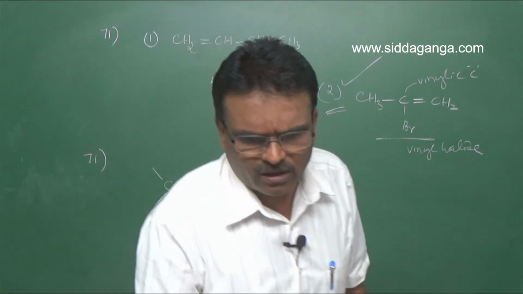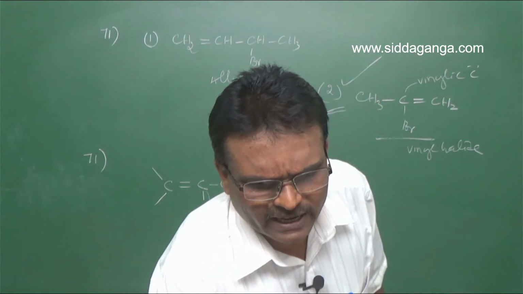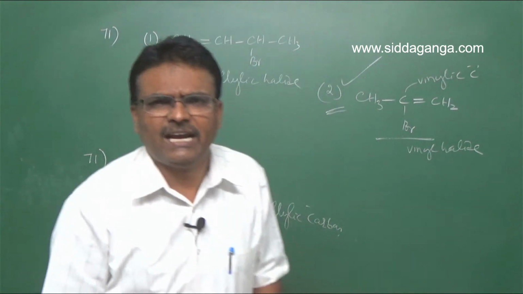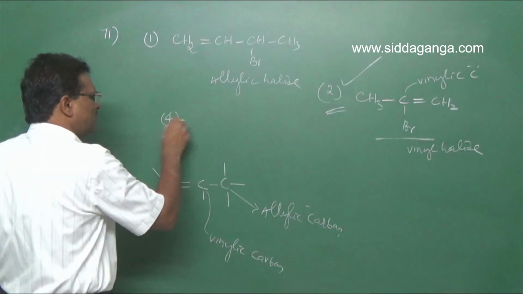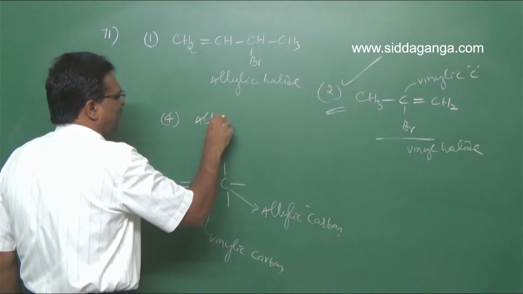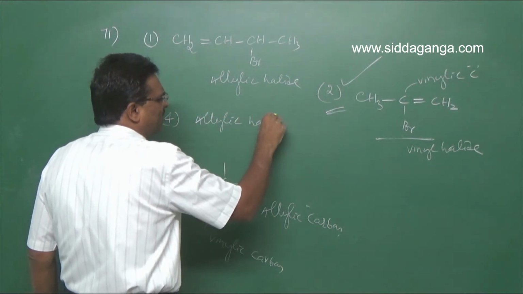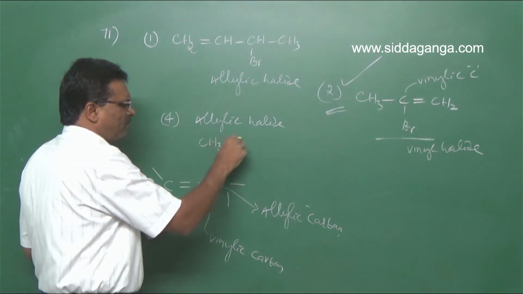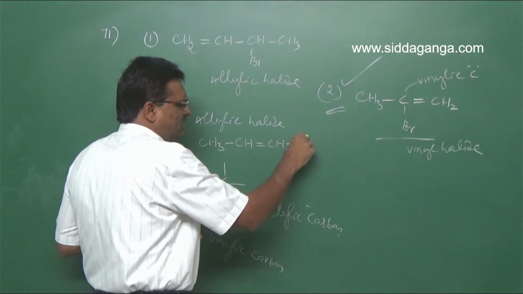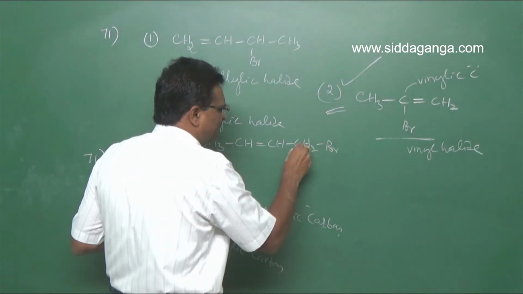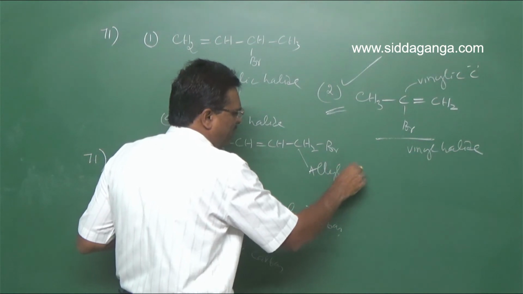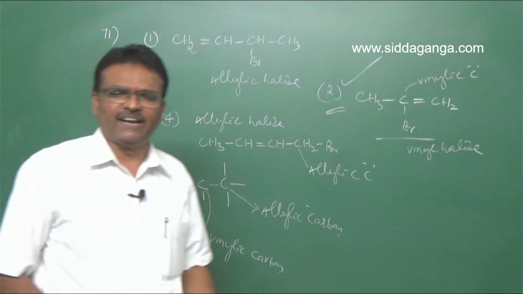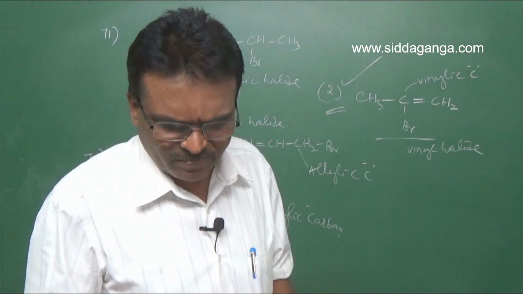The third one is not a vinylic halide. So this is allyl halide. The fourth one is also allylic halide: CH3-CH=CH-CH2Br. This carbon atom is allylic carbon. Hence, this halide is allylic halide. Clear? Next.